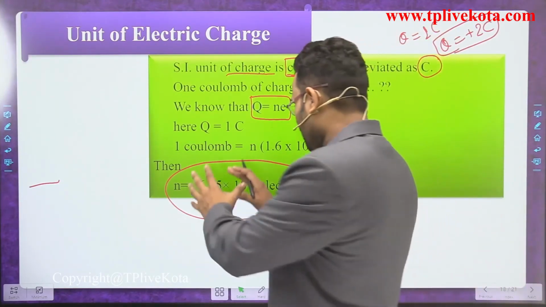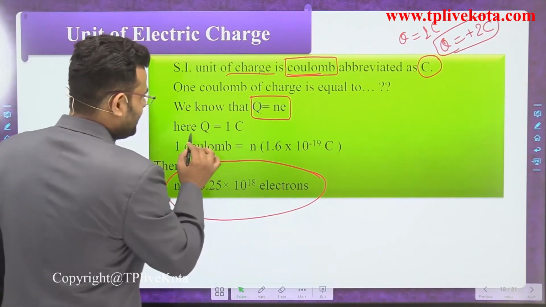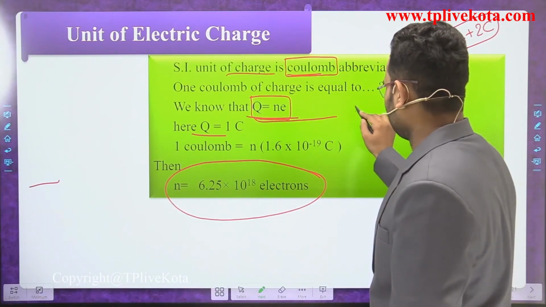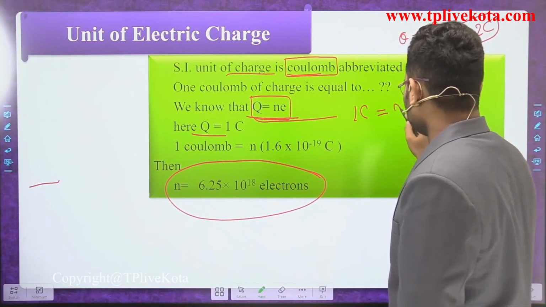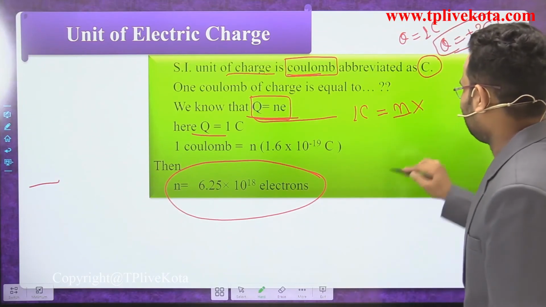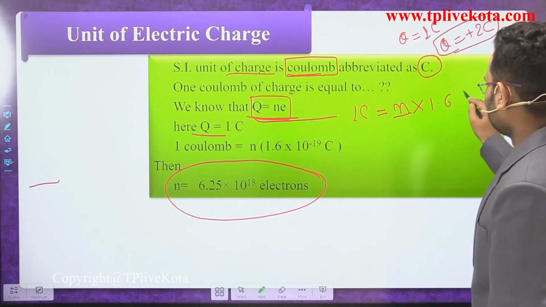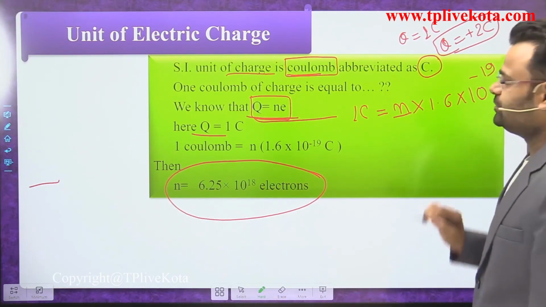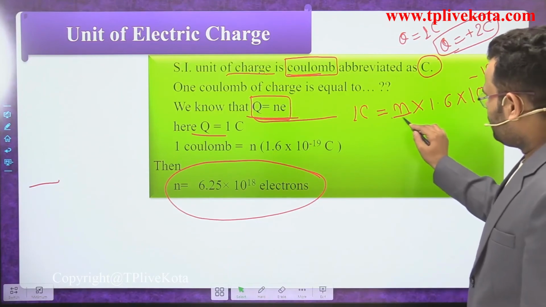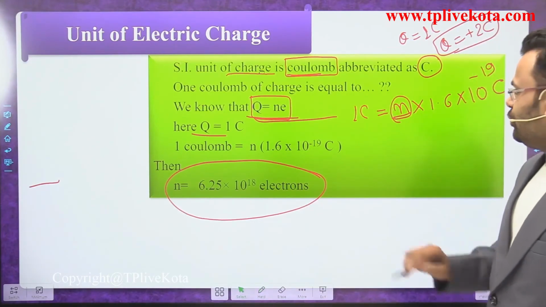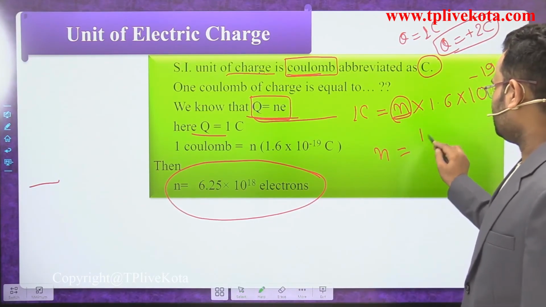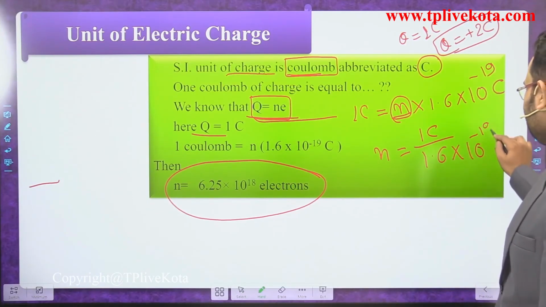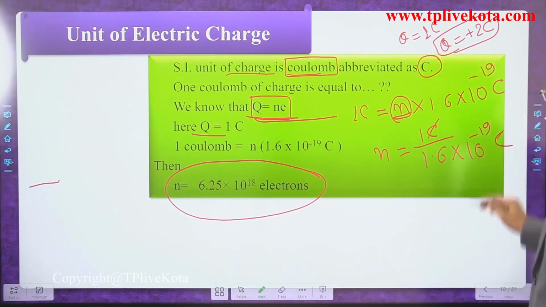Okay, and how can we calculate that? Dear students, we have the relation Q is equal to Ne. We put the value of Q, that is 1 coulomb, and we want to calculate N, the number of electrons. What is the charge of 1 electron? 1 electron is equal to 1.6 into 10 to the power minus 19 coulomb. So N is equal to 1 coulomb upon 1.6 into 10 to the power minus 19 coulomb, and that unit will cancel out.